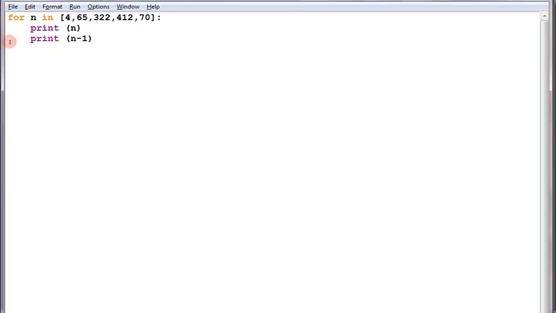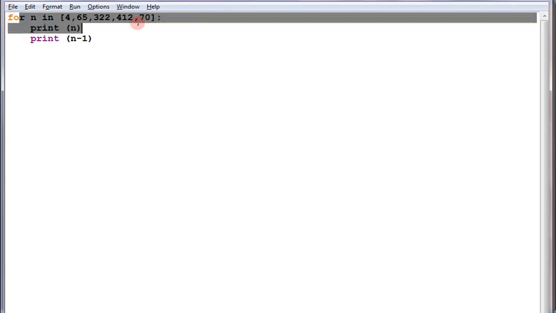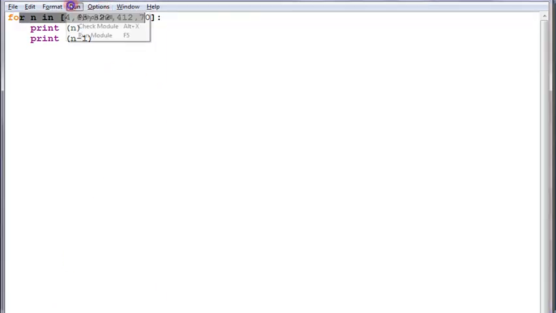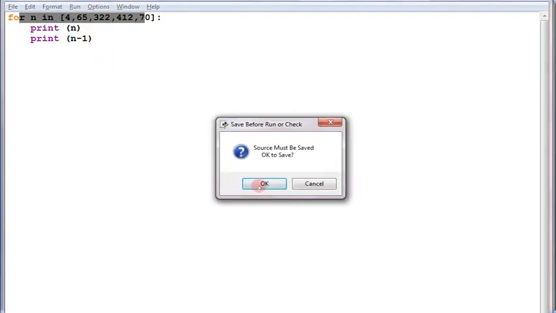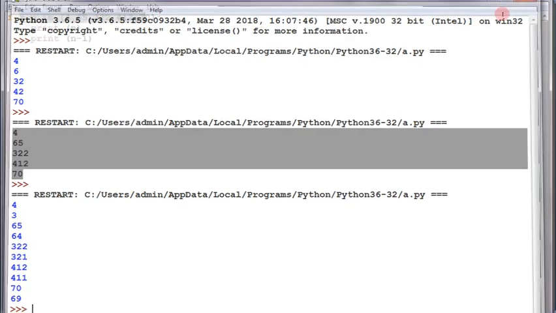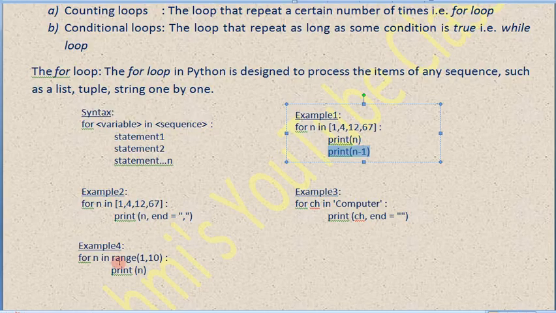We have to specify a tab here so that it will know that these two statements are coming under this for looping structure. So let's run the program, saving. It is printing all the numbers. See.